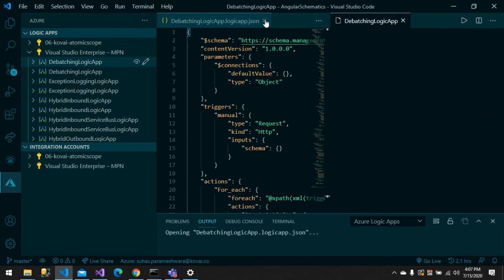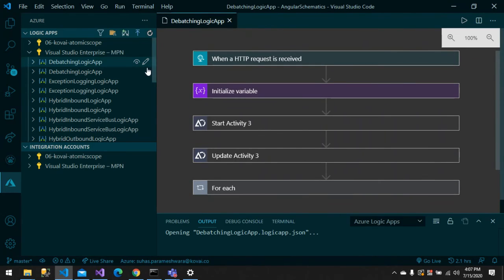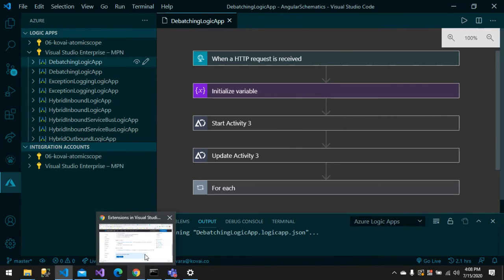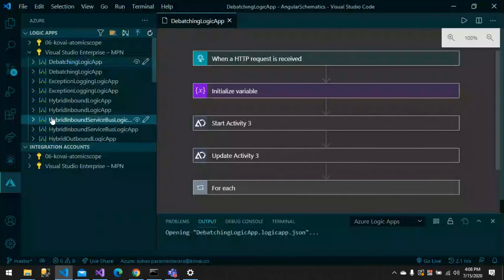Basically a logic app is a flow. You can learn more about logic apps; if you're interested, you can go to my blog, where I have written about it. This is a kind of flow. This is the same thing we do from the Azure portal, where we go and see the details we want. So you can see I can use VS Code directly. I don't want to go to portal.azure.com, and I don't want to sign in or anything like that.